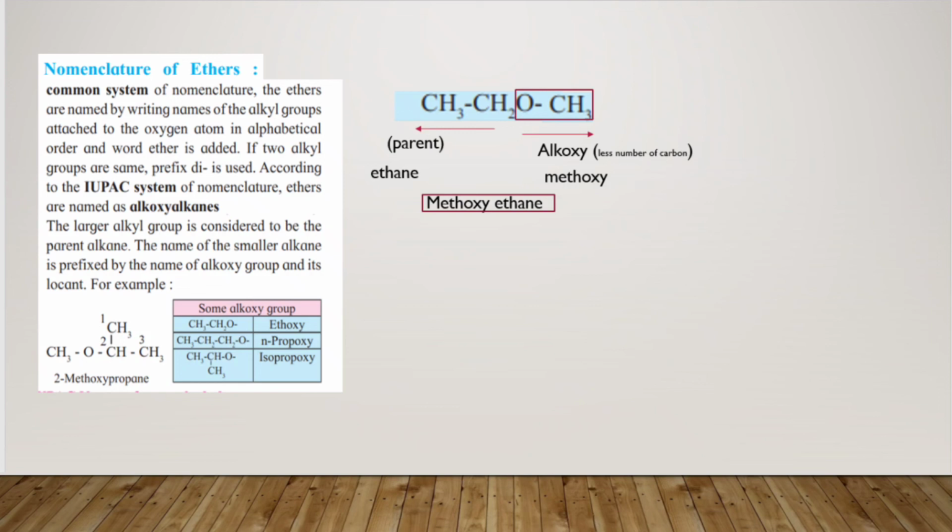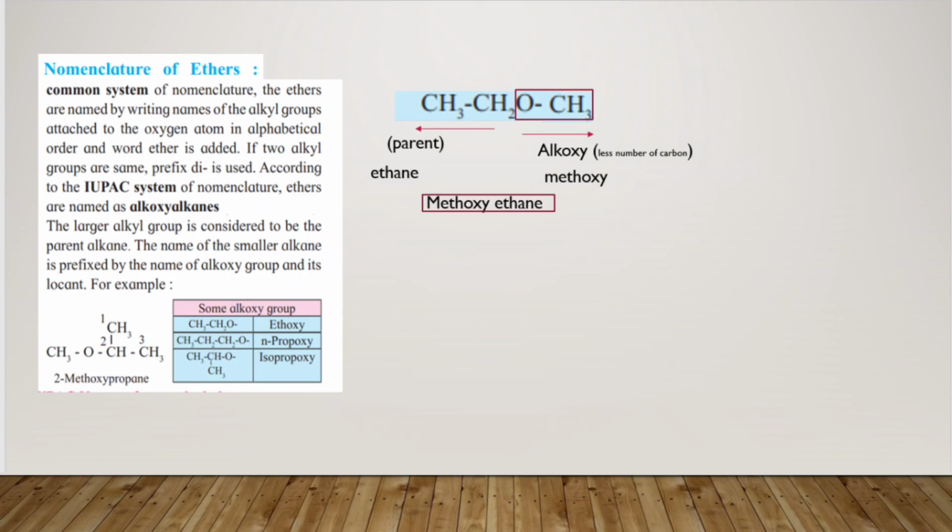Now students, in the common system of nomenclature, the ethers are named by writing names of alkoxy group attached to the oxygen atom in alphabetical order, and the word ether is added. If two alkyl groups are same, then prefix di is used.